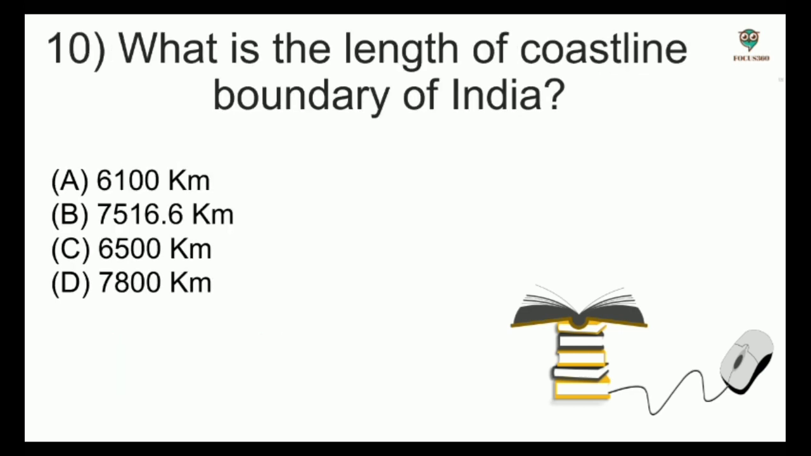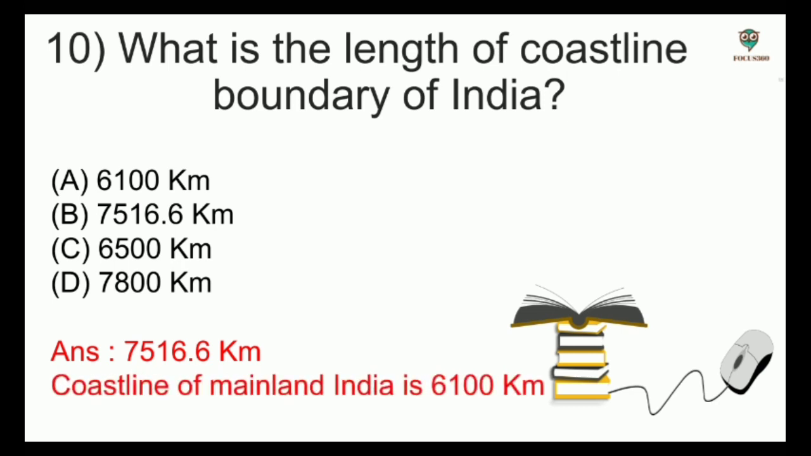Next, what is the length of the coastline boundary of India? Options: 6100 km, 7516.6 km, 6500 km, 7800 km. And the answer is 7516.6 km. This length includes the coastline of Andaman and Nicobar Islands, Lakshadweep, etc. But the coastline of mainland India is 6100 km.